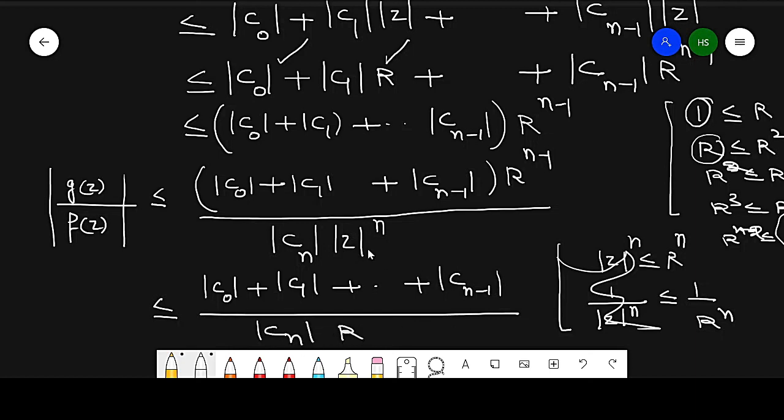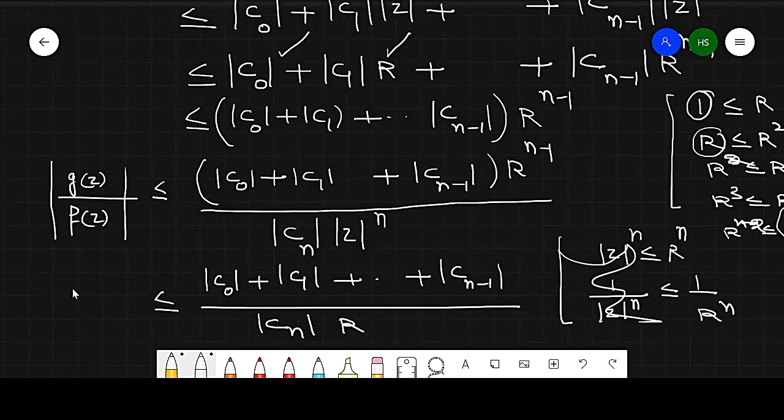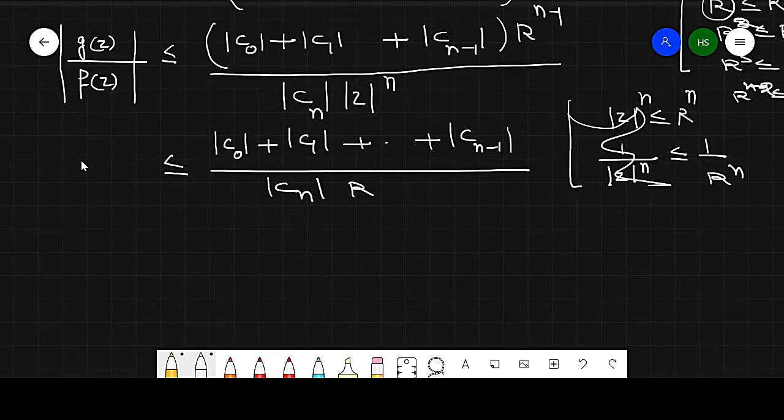Because modulus of z is equal to capital R, so the radius is R. So we get this value. So what is R? R is greater than or equal to 1.